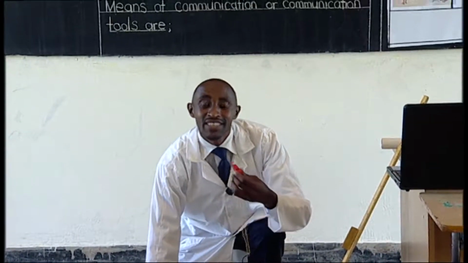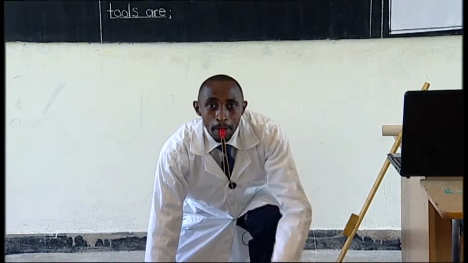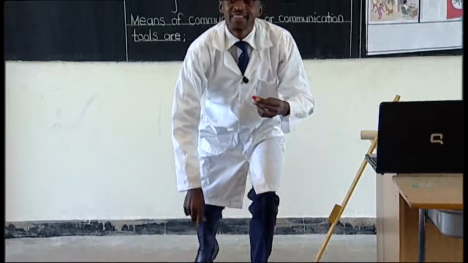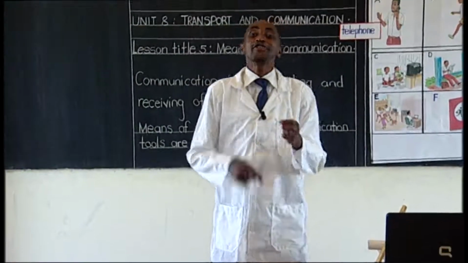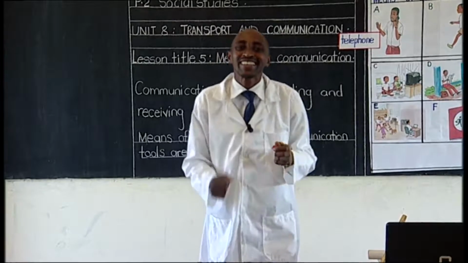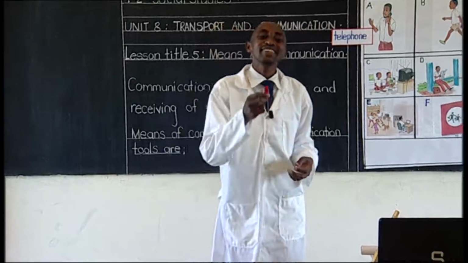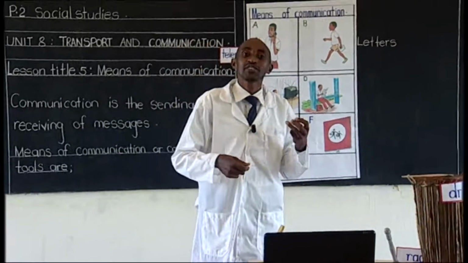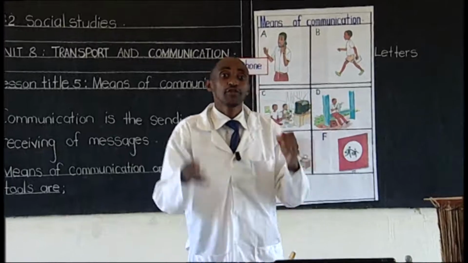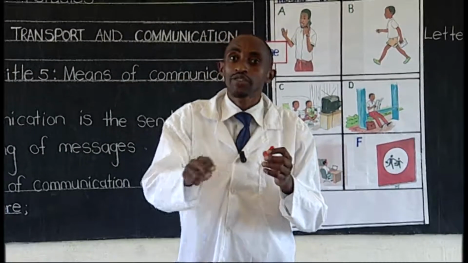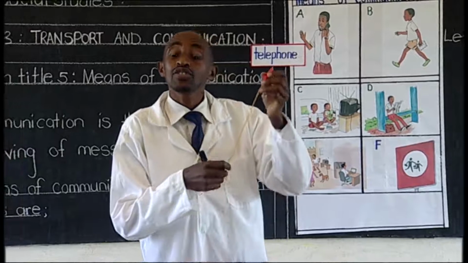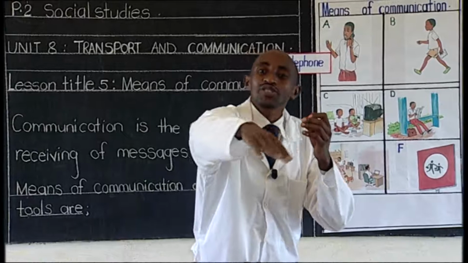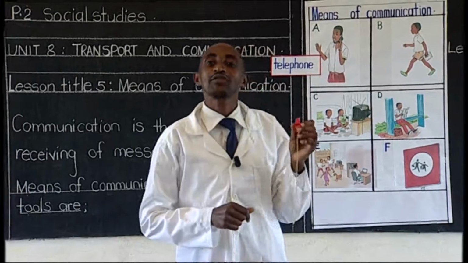Then someone says, set. He whistles. After whistling, you will see people taking off, running. Even it is used in football. So a whistle is a means of communication. He just whistles, then you start running. He just whistles, you stop. Police also use this. He whistles, you stop your car, then he tells you what he wants to tell you.